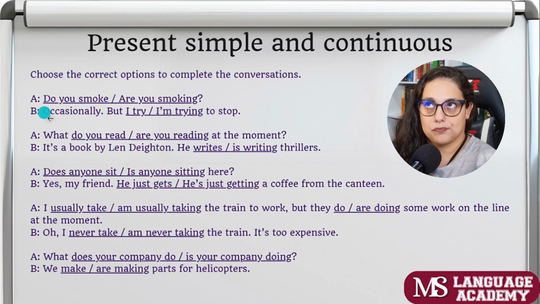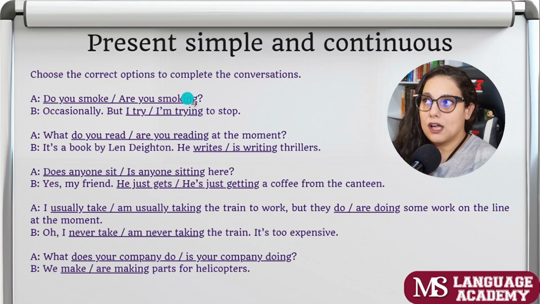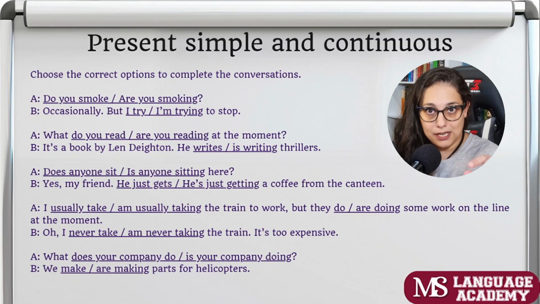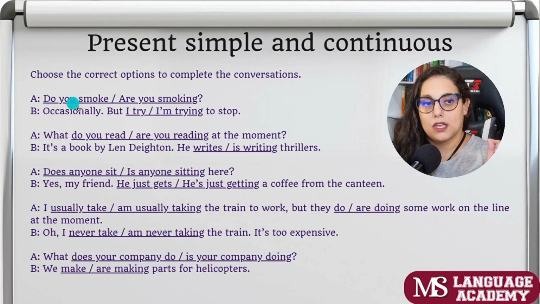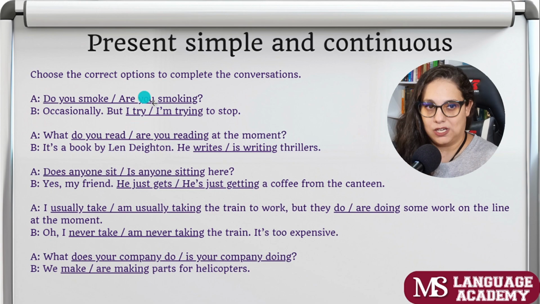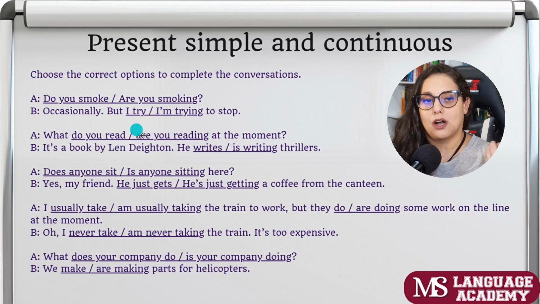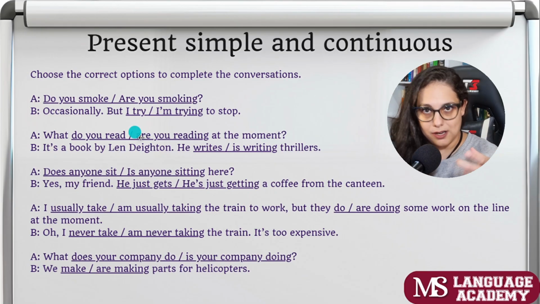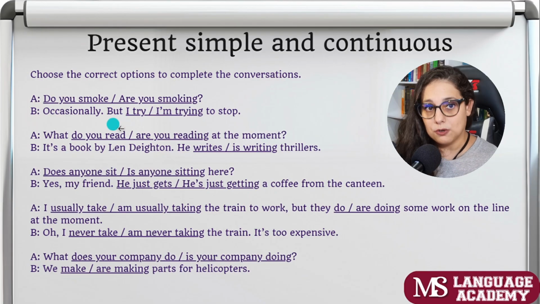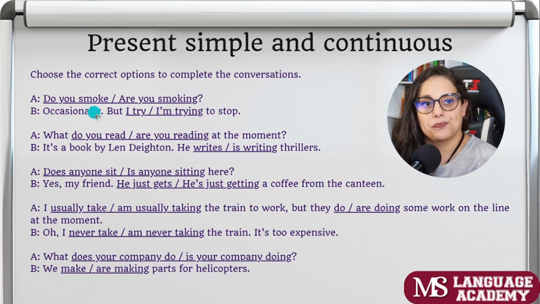Occasionally. Okay. Do you smoke or are you smoking? If I ask, are you smoking? I'm asking about, are you smoking right now at this moment, right? So that's not the question that I want. I want to ask, do you smoke? So the answer can be occasionally. But I try or I'm trying to stop. I'm trying to stop. So this is a process, right? I am trying to stop. I smoke occasionally, but I'm trying to stop.